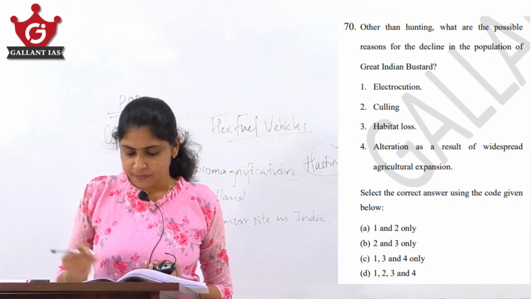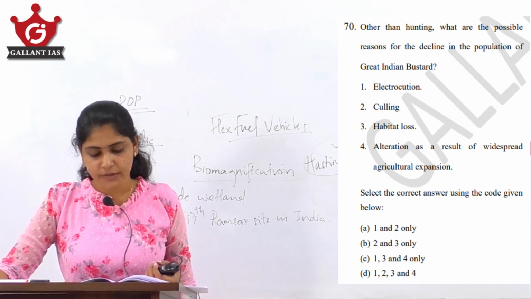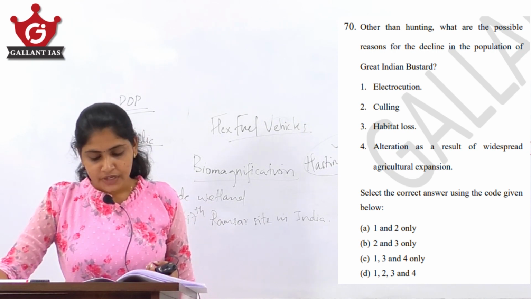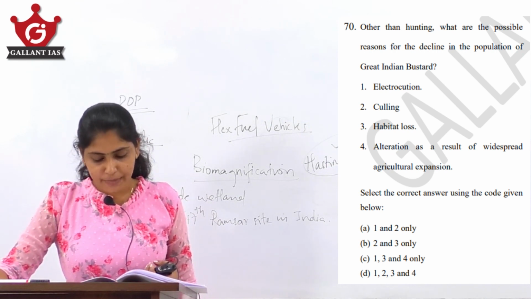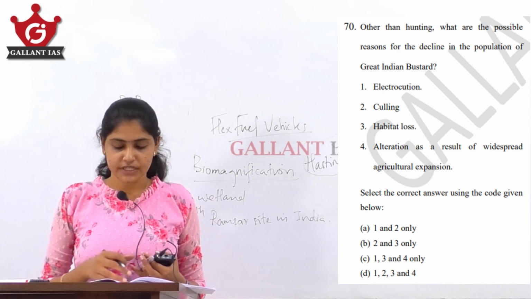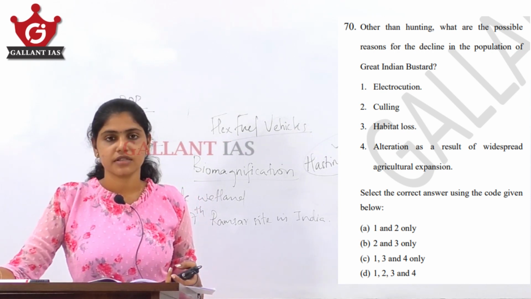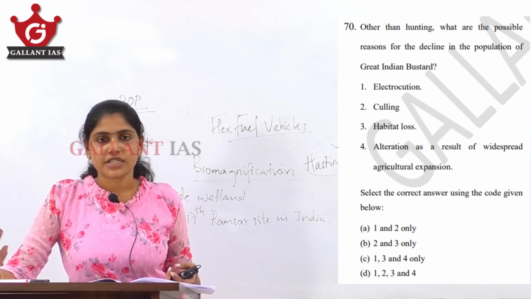Question number 70. Other than hunting, what are the possible reasons for the decline in the population of Great Indian Bustard? Electrocution, culling, habitat loss, alteration as a result of widespread agricultural expansion. So, if you are in the habit of thinking that if such a general question comes, then all of the above will be the answer, then seriously, now it is not the case.